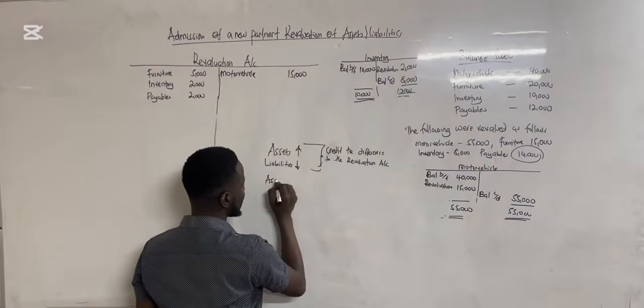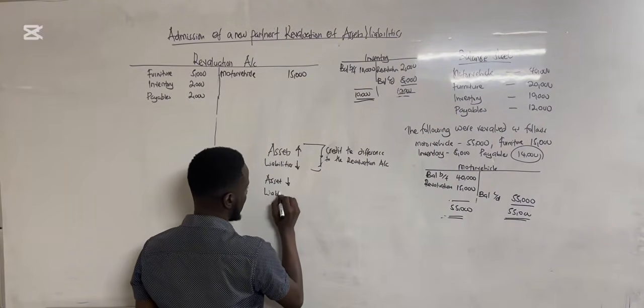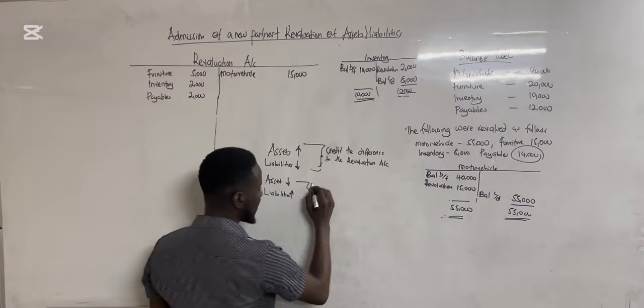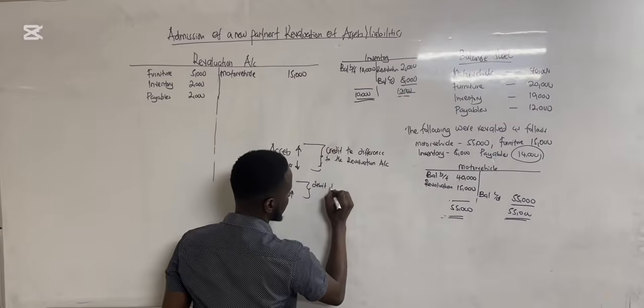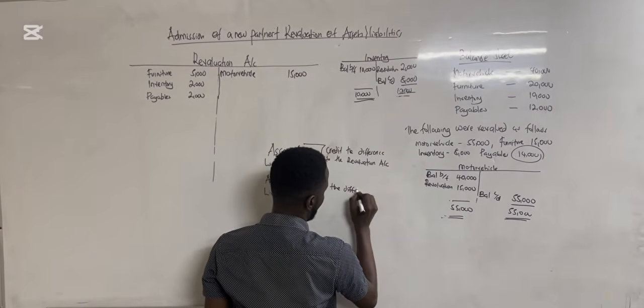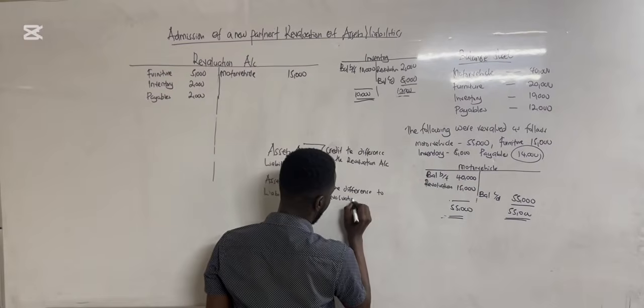Still, when an asset is decreasing or a liability is increasing, you get that difference and then debit the difference to the revaluation account.